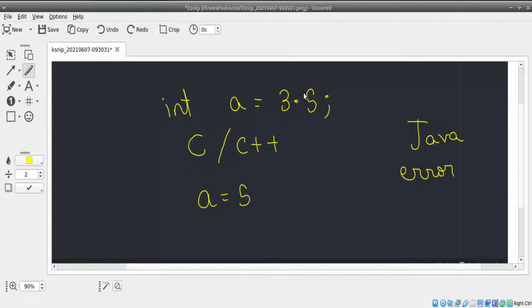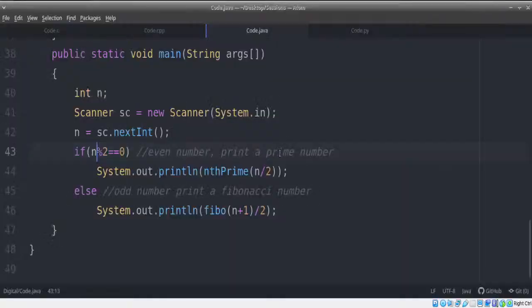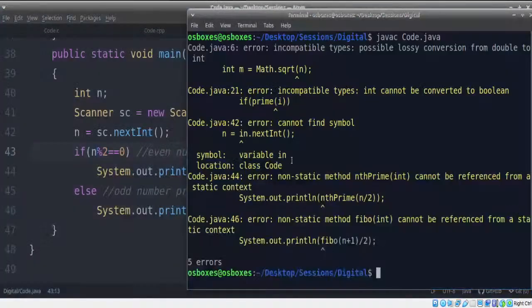You're going to lose this particular value. 0.5 will be lost. We cannot store the decimal part in it. That's why we always get an error when we do this in Java. So that's the exact error we are getting twice here. If you observe this, prime of i is a function which returns an integer, but if expects a boolean. One error is int cannot be converted to boolean.